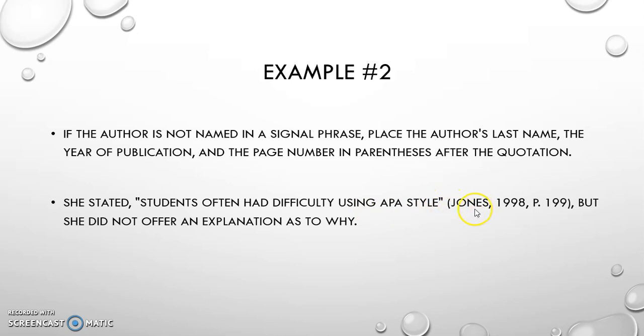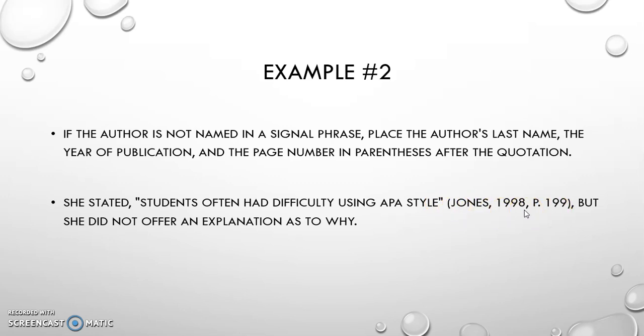Inside the parentheses, author's last name, comma, date of publication, comma, page, the actual number, close out the parenthesis, and notice that the sentence keeps going, unlike MLA, comma, but she did not offer an explanation as to why. So here's the sequence of all the material. You need your last name of the author, the date, and the page number. We also have to keep in mind all of this material comes directly after the quote closes out, even if the quote ends in the middle of the sentence. We don't want to wait and put all of this at the very end. Right after the quote, make sure that material is there for APA.